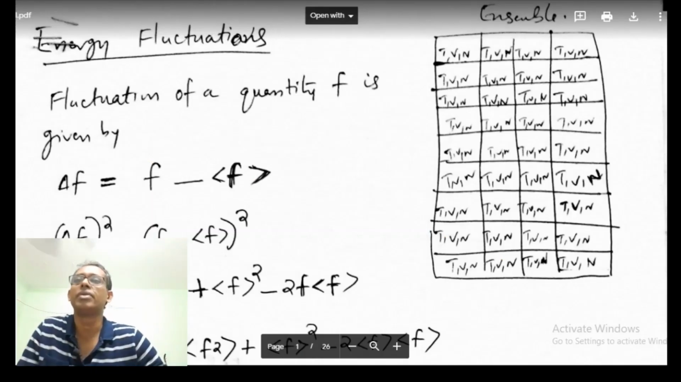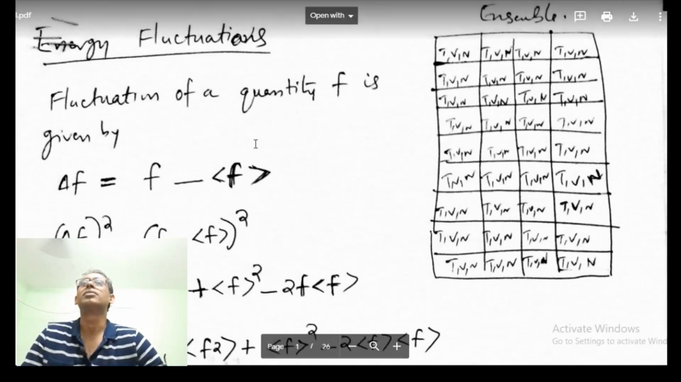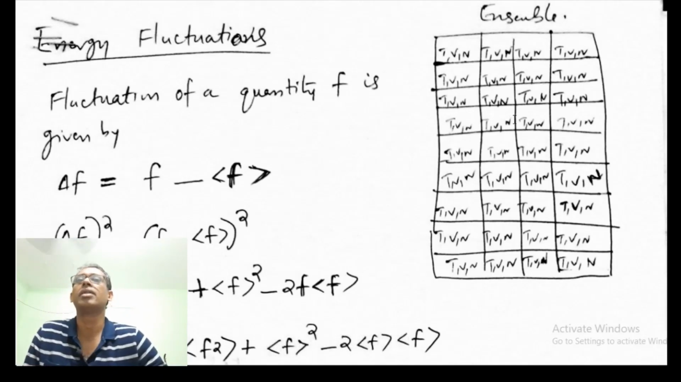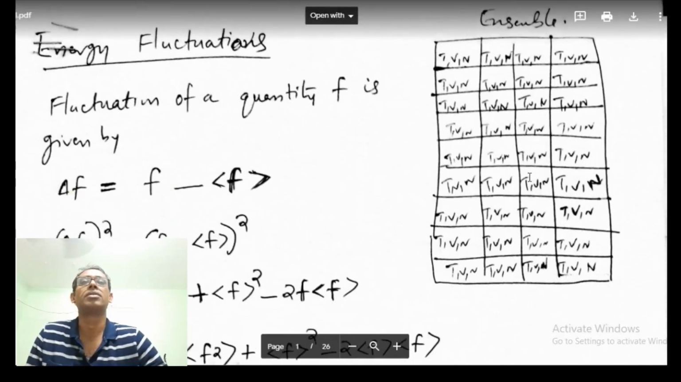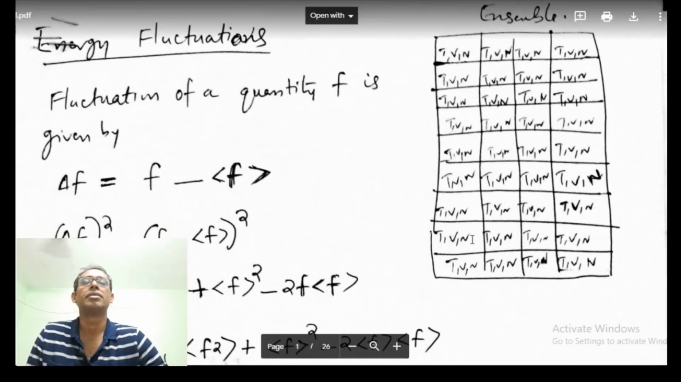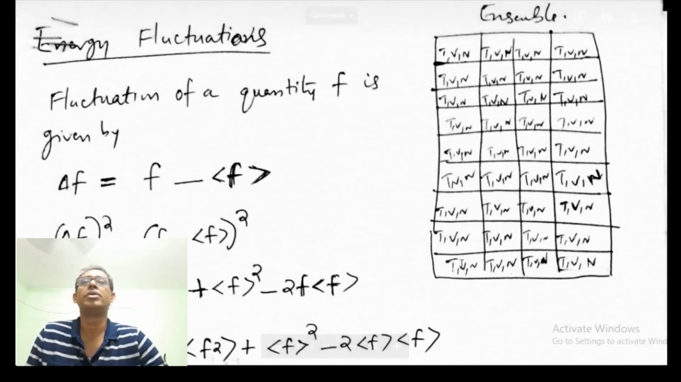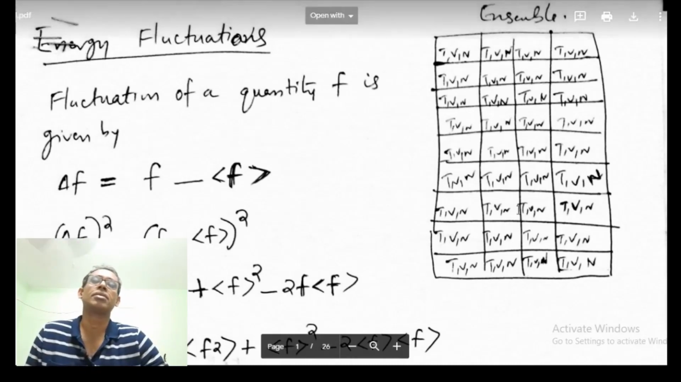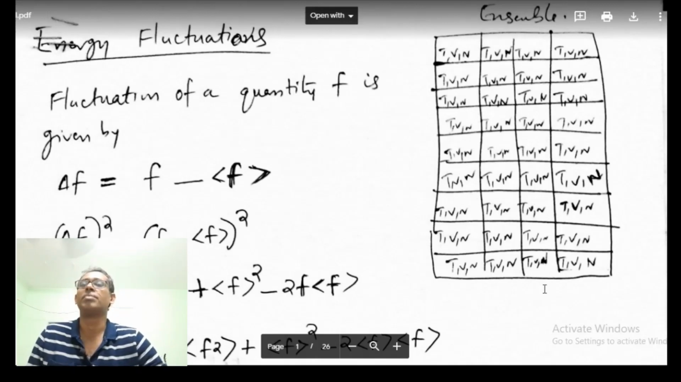Hi everybody, today we are looking at energy fluctuations in the canonical ensemble. We have the canonical ensemble with us. So T, V, and N are the macroscopic parameters, but the energy will actually be fluctuating. The systems in the ensemble can take different values for the energy. What we are going to do is find the energy fluctuation, how much the energy is fluctuating in this ensemble.